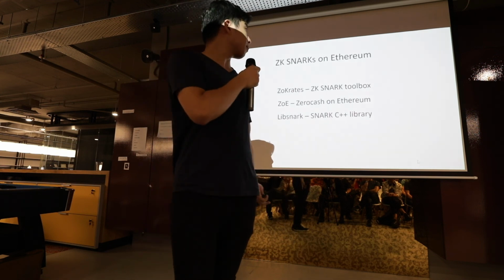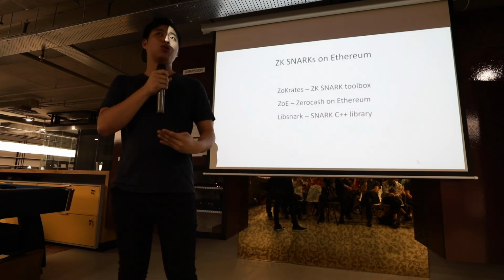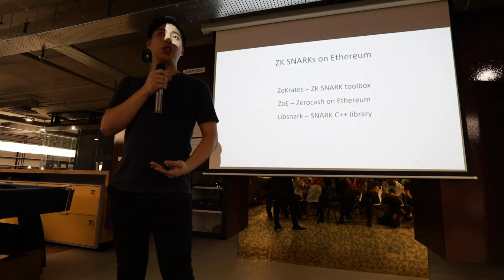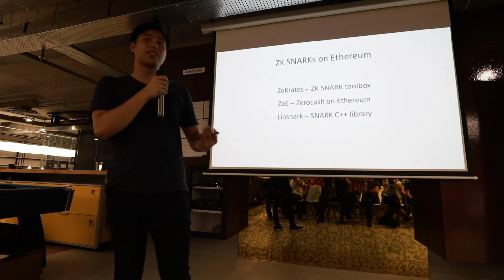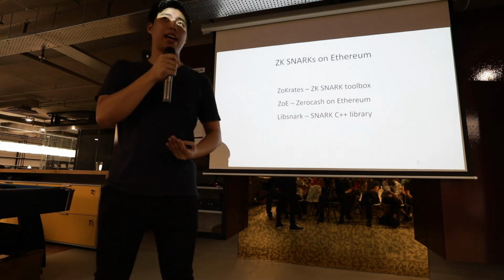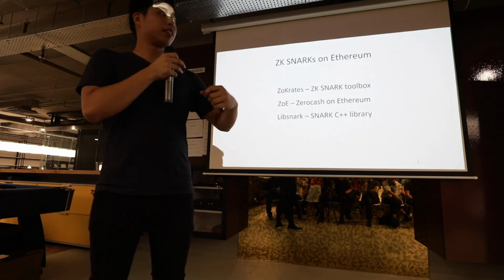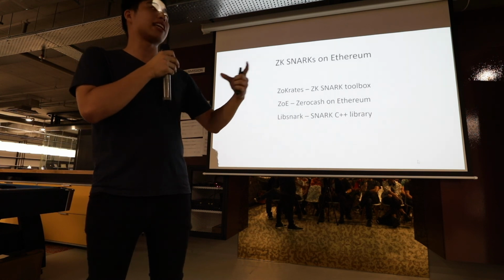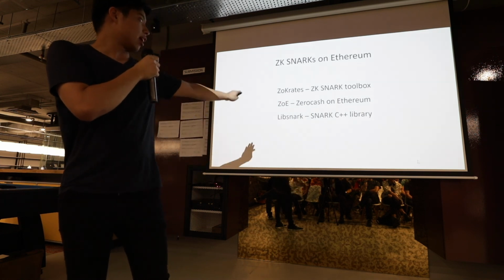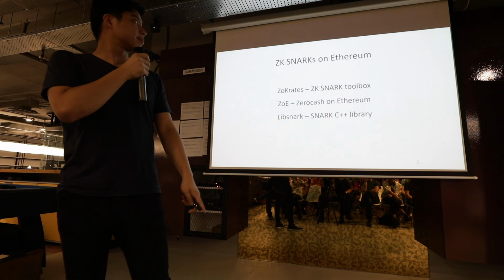In Ethereum, there are a few tools out there, but they are not as popular. We have Socrates, which is the ZK SNARK toolbox. What it does is that you send in a smart contract and it generates the ZK SNARK circuits, like I mentioned before. And then there are all the other libraries.